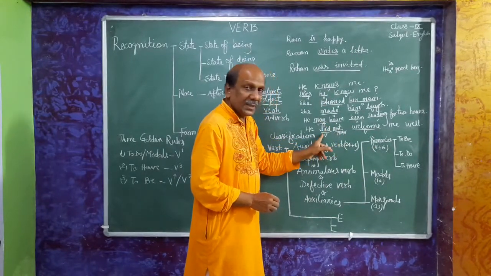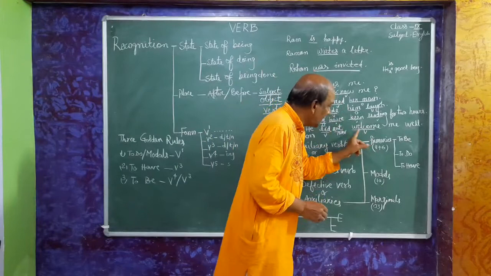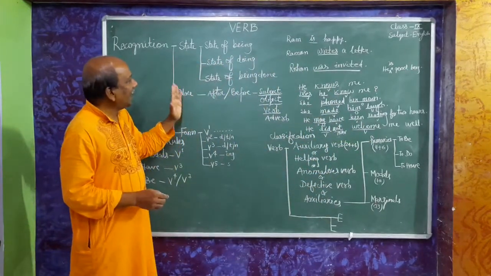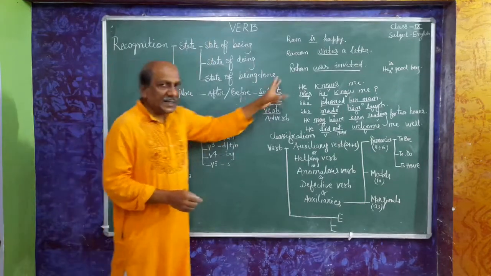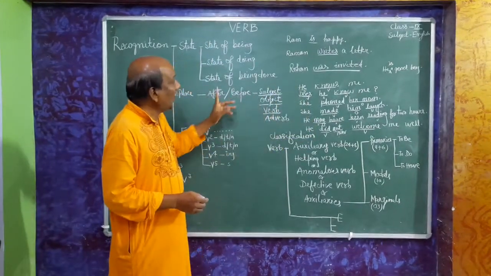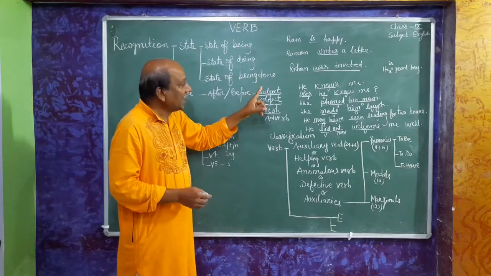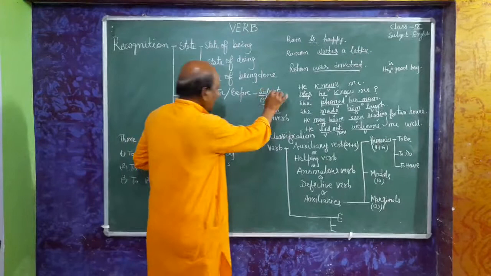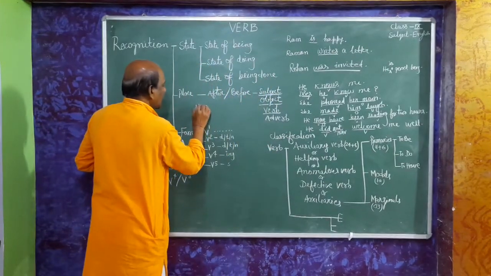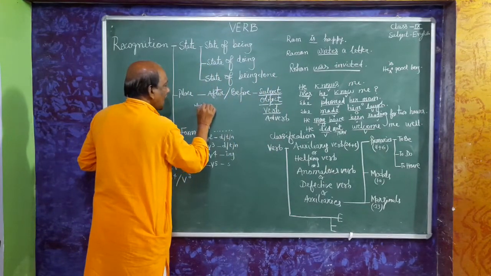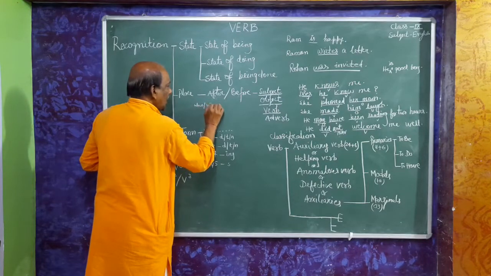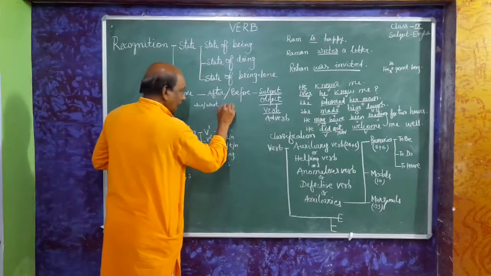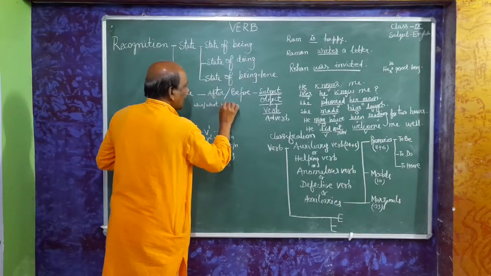Before an adverb there is a verb, and after an adverb there is a verb. In this way, we can recognize a verb according to its place. We have to recognize subject, object, verb, adverb. I don't think you have any problem. But the simplest way, I will advise you: ask a question from the verb, who or what. The answer will be, see here, plus verb.